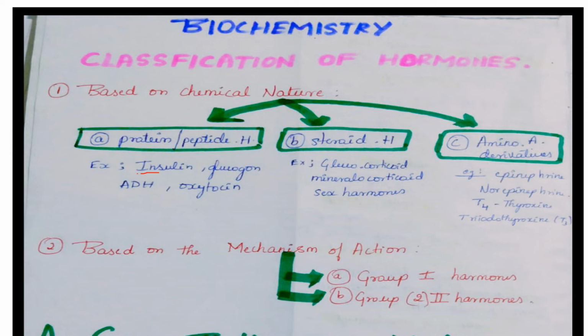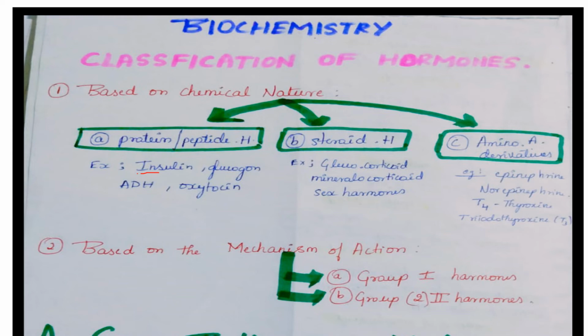Whereas antidiuretic hormone, which is called ADH, is stored in the posterior pituitary and promotes water reabsorption by the kidneys. And oxytocin is also stored in the posterior pituitary, and the main function of oxytocin is stimulation of the uterus. It stimulates uterine contractions during pregnancy and also helps in milk ejection.